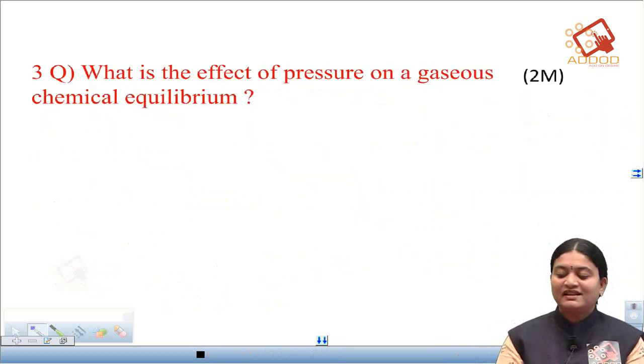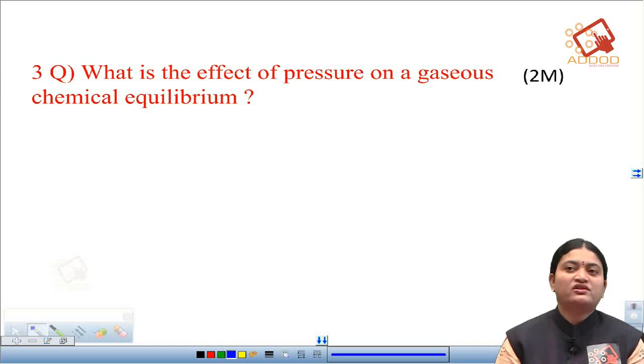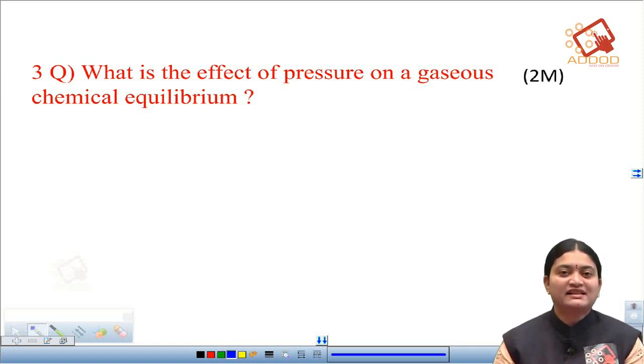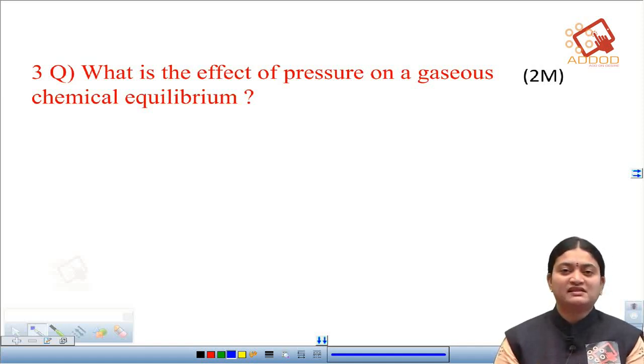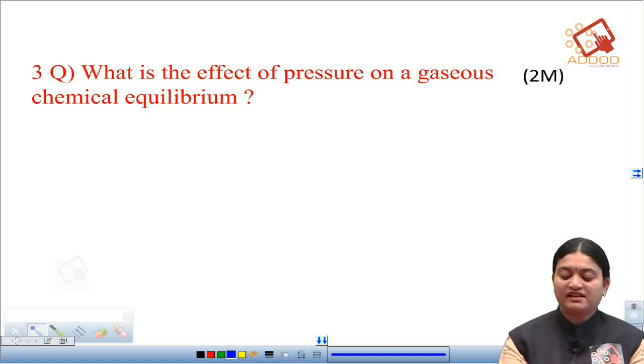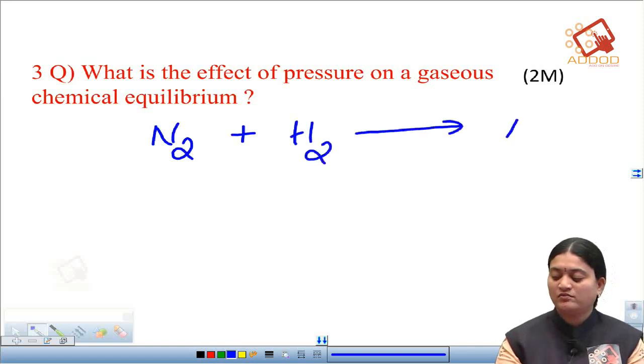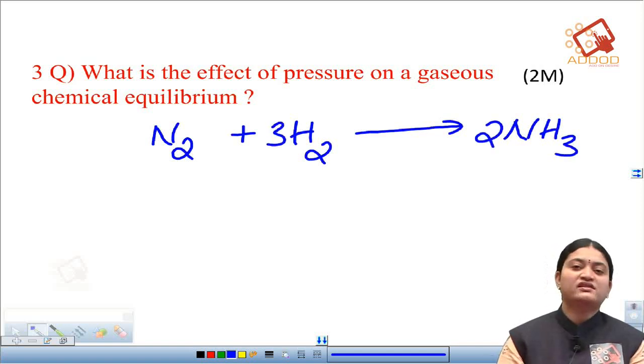Now coming to the next question, what is the effect of pressure on a gaseous chemical equilibrium? What happens when a reaction has attained the equilibrium if we are increasing or decreasing the pressure? Here let us take an example and see what happens. For example, nitrogen reacts with hydrogen to form ammonia. This is a simple reaction we have taken.